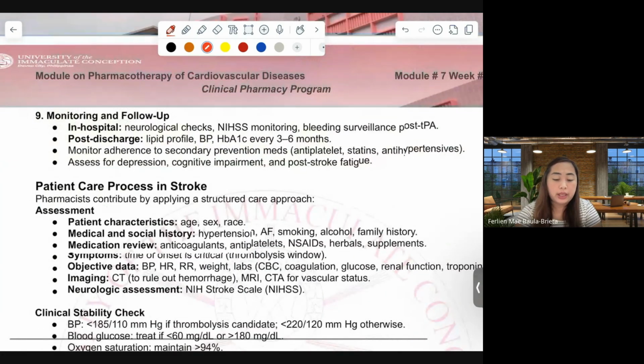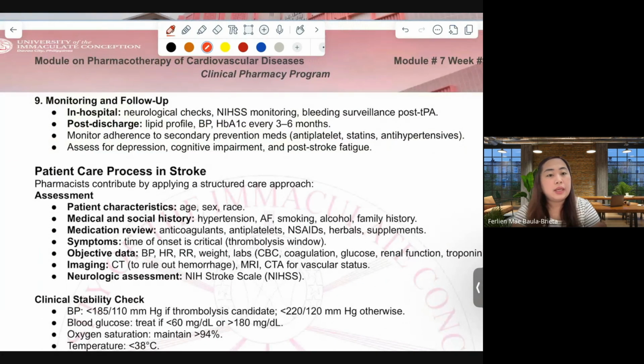For monitoring and follow-up in hospitals, we have to check neurological functions, which we can evaluate using NIHSS. We can monitor bleeding of our post-tPA patients.